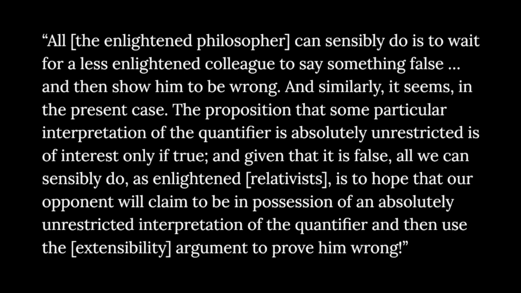And similarly, it seems in the present case. The proposition that some particular interpretation of the quantifier is absolutely unrestricted is of interest only if true, and given that it is false, all we can sensibly do as enlightened relativists is to hope that our opponent will claim to be in possession of an absolutely unrestricted interpretation of the quantifier and then use the extensibility argument to prove him wrong.